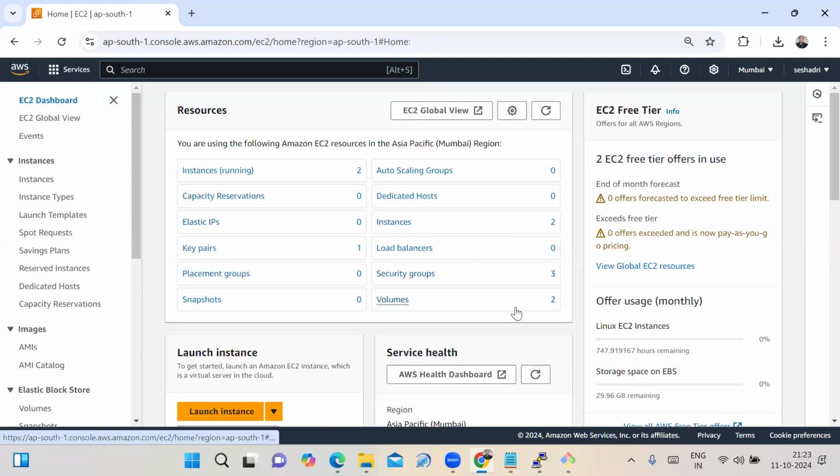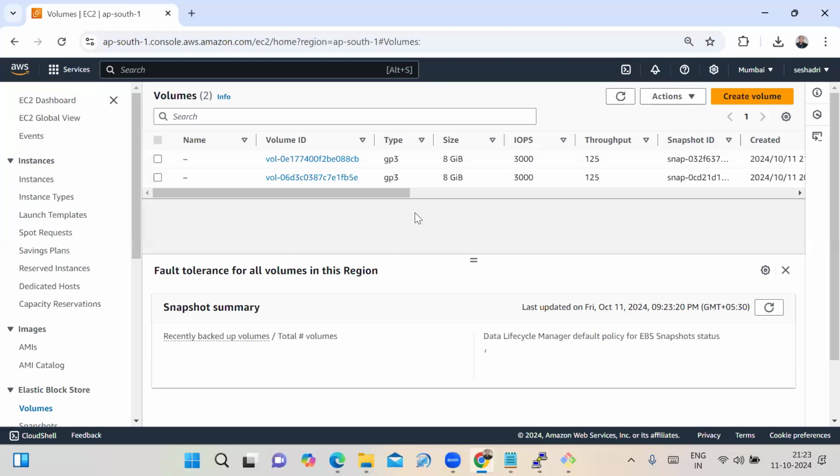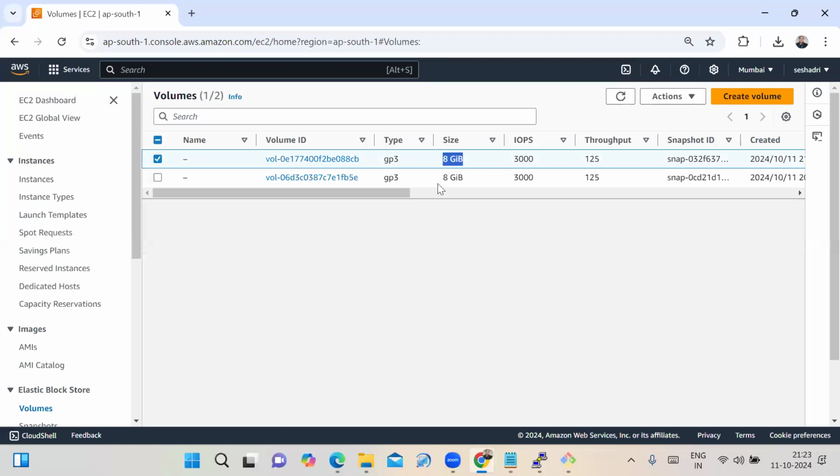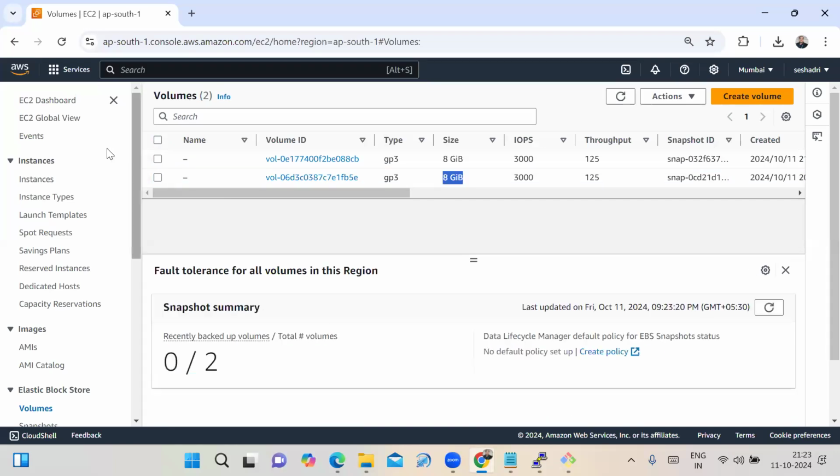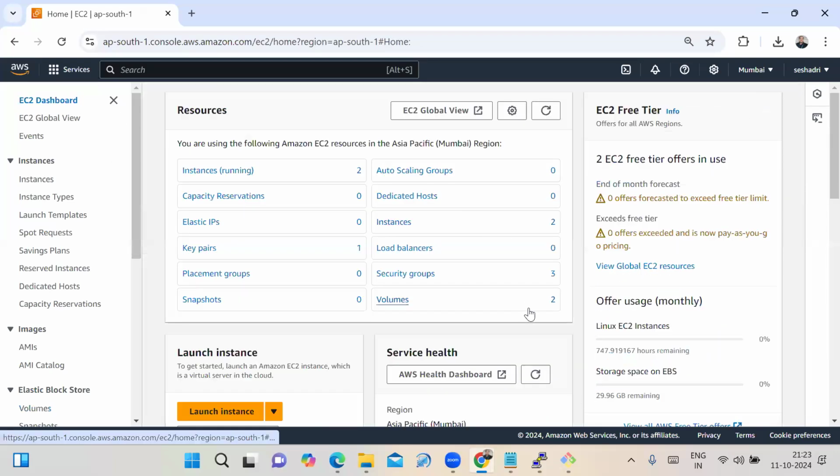Now, how many volumes were there in the beginning? 0. Now, 2 volumes are there. One for the Linux server, and the second for the Ubuntu server. In total, 2 volumes are there.